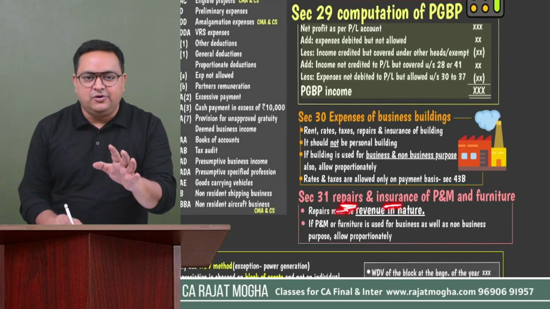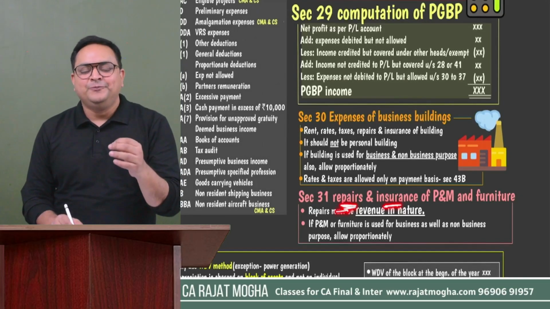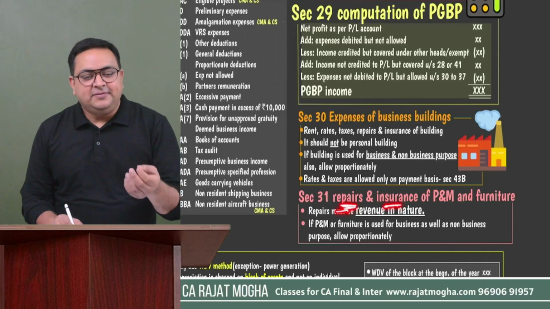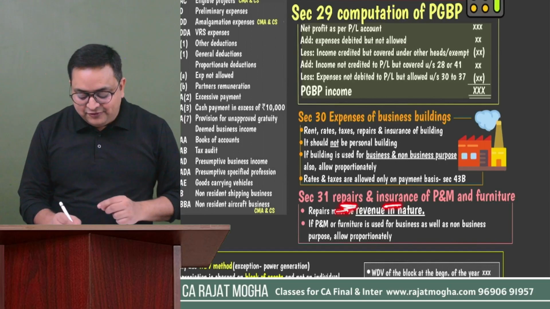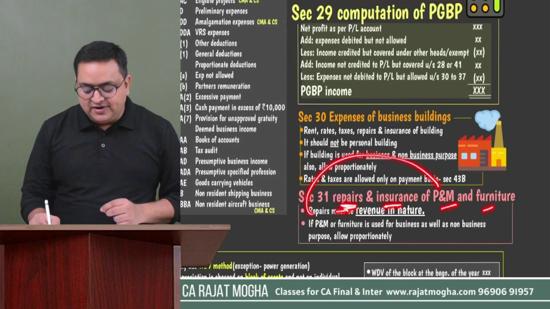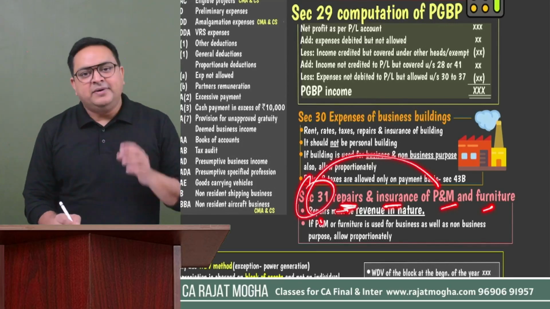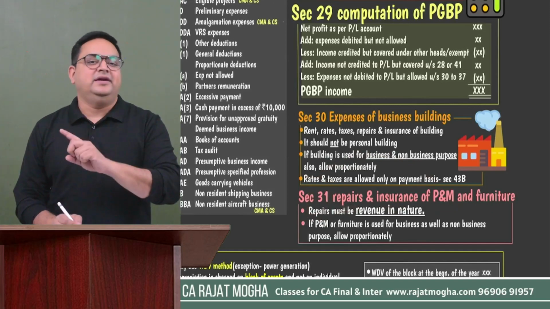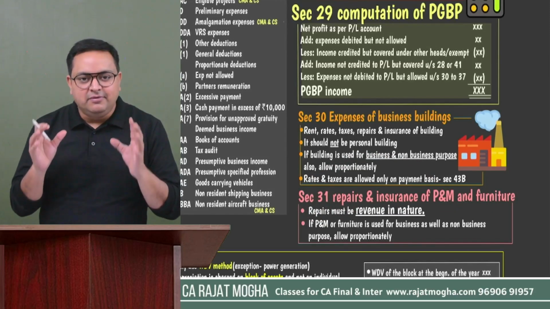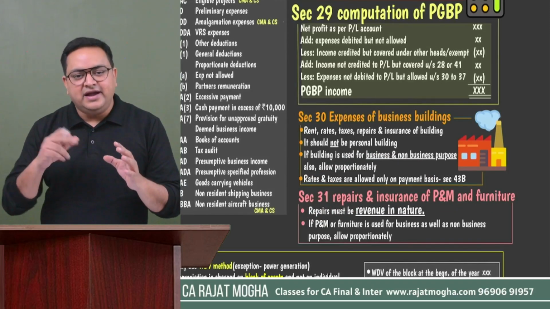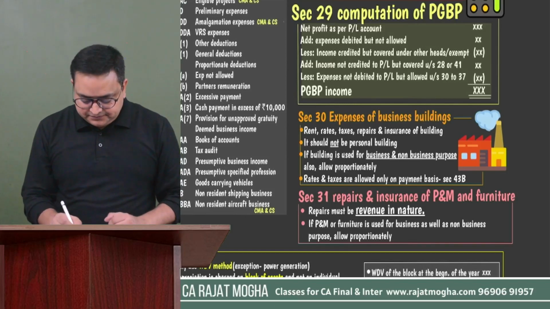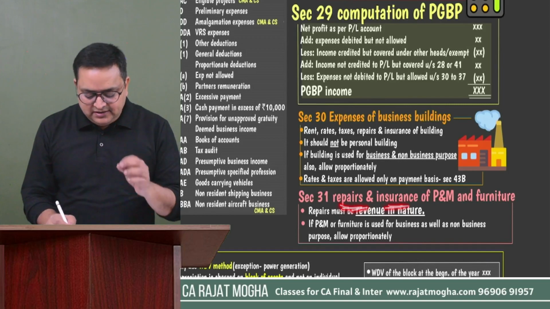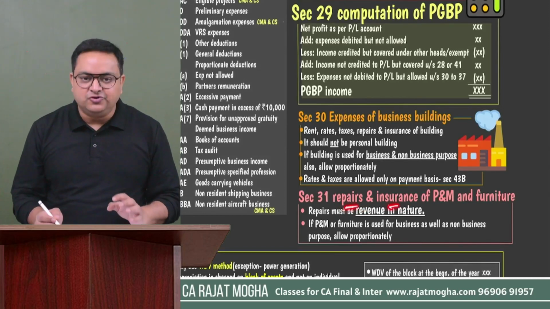Capital repairs, any repair which is in the nature of capital expenditure, will not be covered, only revenue nature. But I was saying that if you have paid rent of machinery or furniture, 31 will not cover it, but yes, it will be allowed under section 37. So anyways, it will be covered. If you don't remember the section, it's okay. But yes, rent of plant and machinery is covered under section 37, right? Because section 31 only takes care of repairs and insurance.